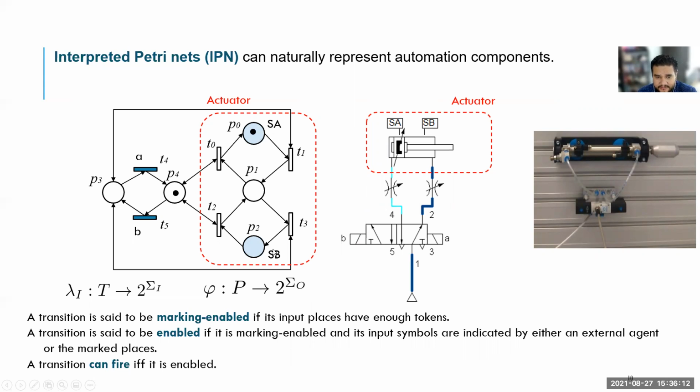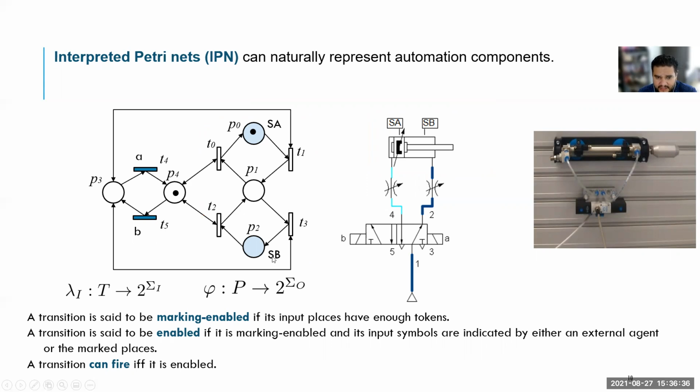We add some labels to places that represent sensors. For instance, in the current position, we have one sensor SA that tells us that the actuator is completely retracted. So this sensor SA is represented here in the place. When the token is at this place, an external controller, an external agent, can see this signal.